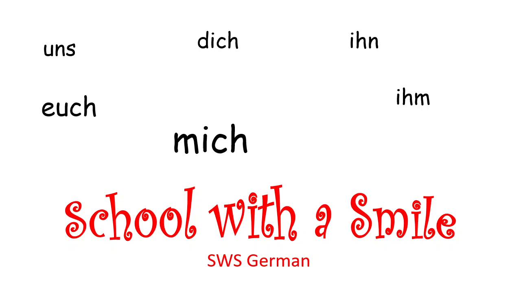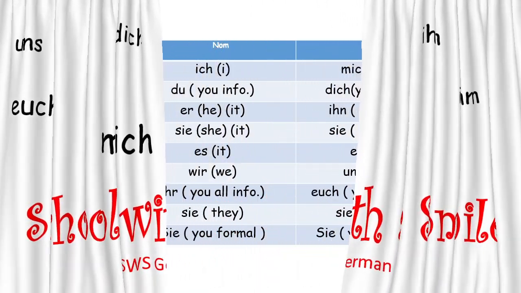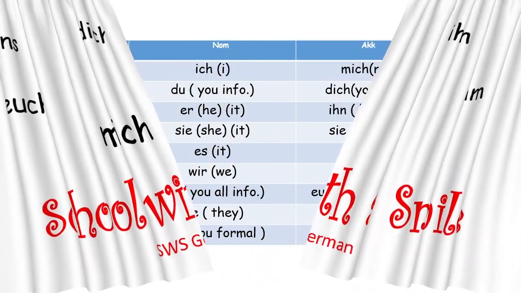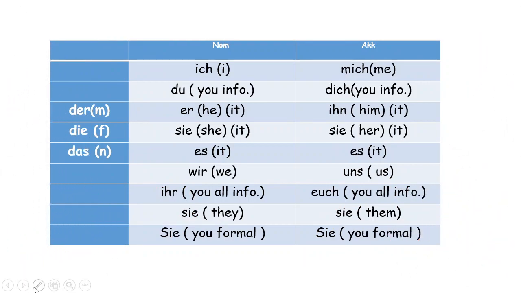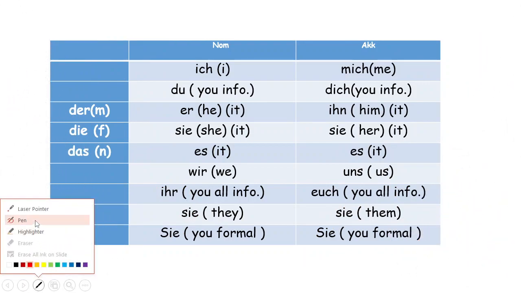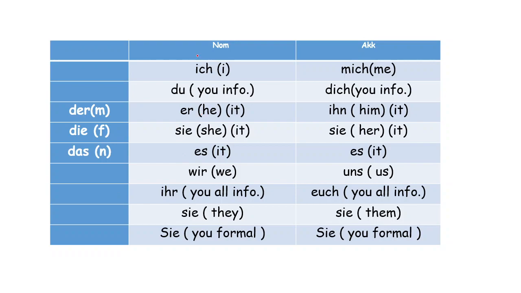In today's video, we learn about German personal pronoun Akkusativ. As we already know, nominative personal pronouns: ich, I; mich, me. Du, you informal; dich, also you informal. He, ihn, him. Sie, she; sie, her. Es, it; es, it. Wir, uns; ihr, euch; sie, sie.